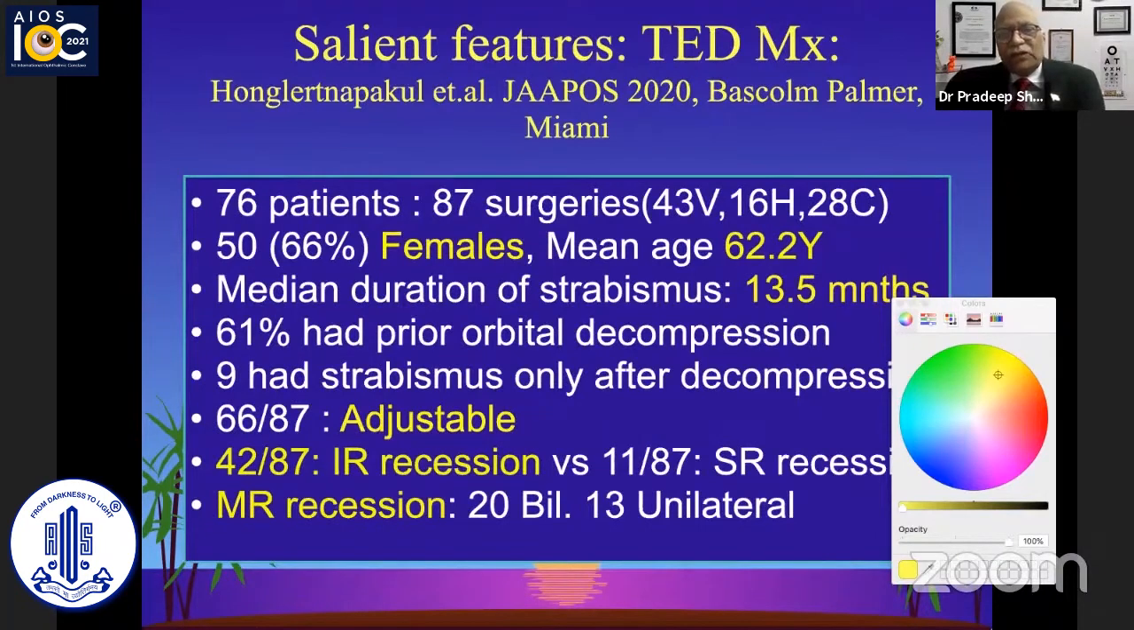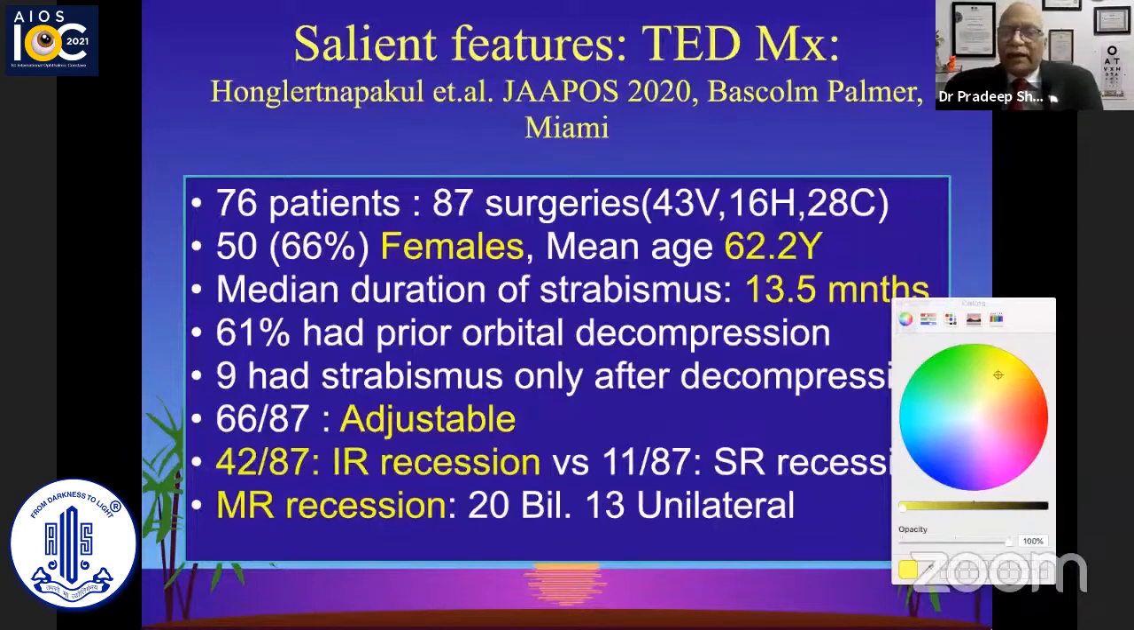This article is from Bascom Palmer Institute, Miami, Florida. They have a retrospective study on 76 patients in which 87 surgeries were done, 43 on the vertical muscles, 16 on the horizontal, and 28 done concurrently. 50 of these 76 patients, that means 66%, were females. The mean age happened to be 62.2 years. The median duration of strabismus was 13.5 months, which also confirms the fact that mostly the strabismus treatment is a little late, once the eye and the thyroid eye condition are both stable.